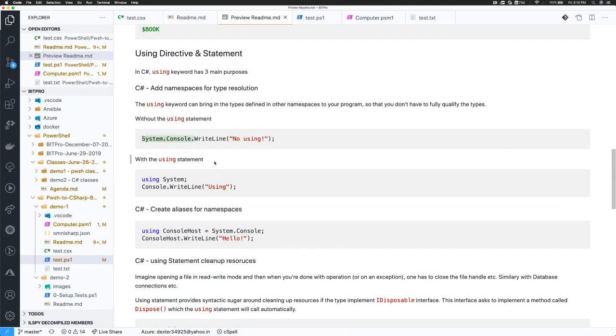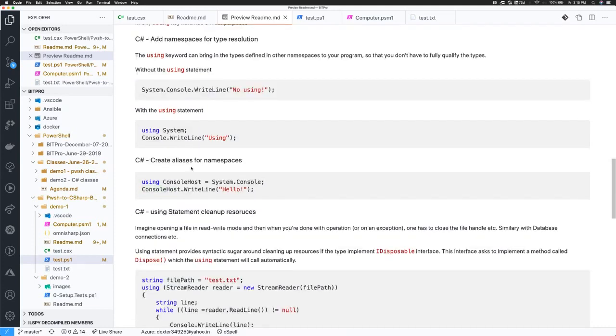But if I'm using a using statement, I can at the very top place using System, and then I can say Console.WriteLine, and the .NET compiler is smart enough to know that it has to try to find these types which are defined inside the System namespace. So it'll just go and find it there, and if it finds it there, then it will work out. If not, it will throw some compiler errors at you. But yeah, that's about it.